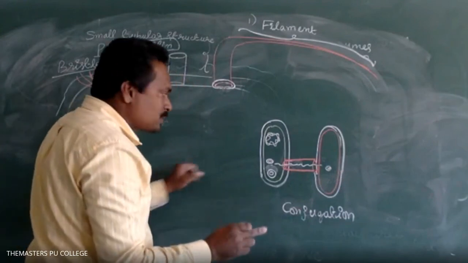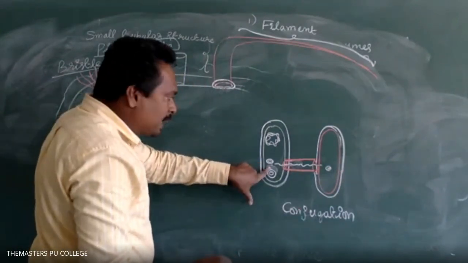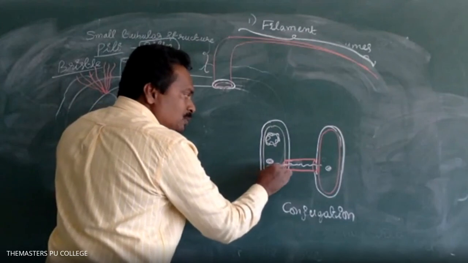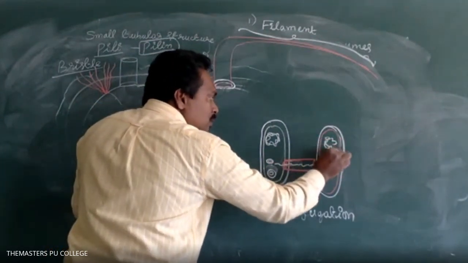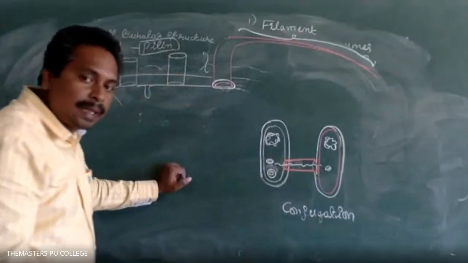There the plasmid is replicated. The replicated plasmid moves from one bacterium to the other through the pili. Okay, sir. Thank you.